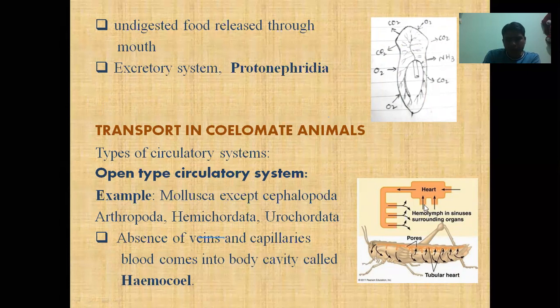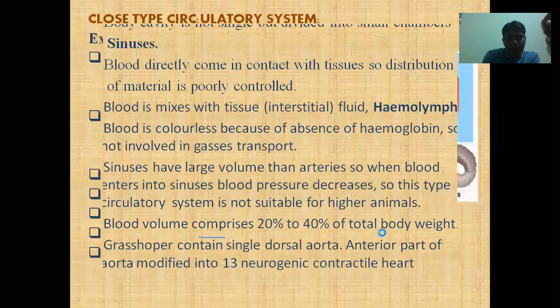opening that is called ostia. Here there is a label saying the pores are the ostia. Again, blood and lymph collectively enter into the heart. This is called the open type of circulatory system.